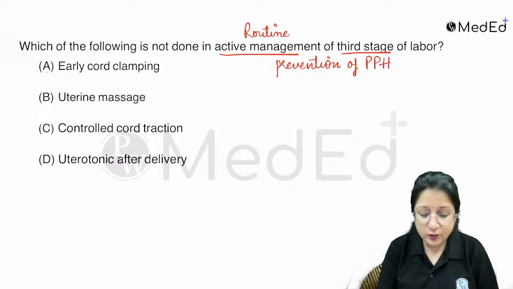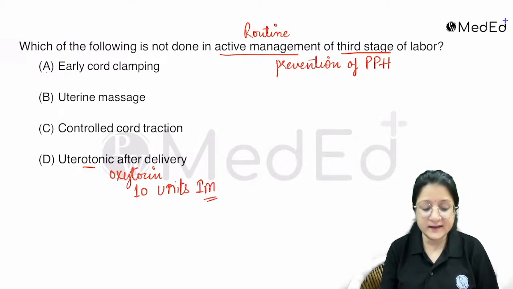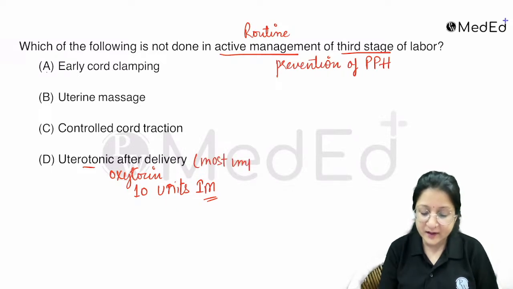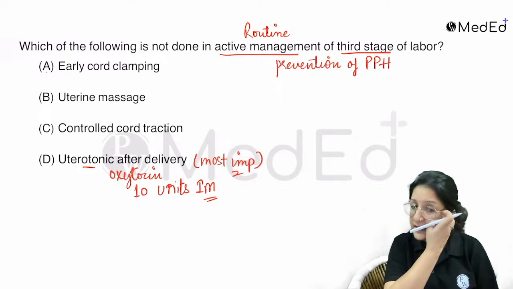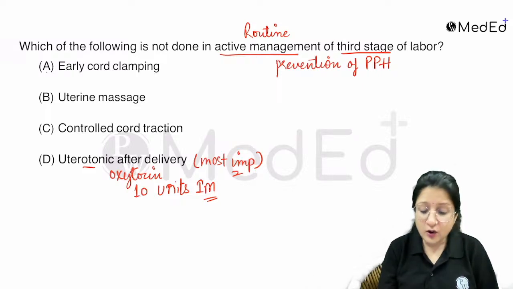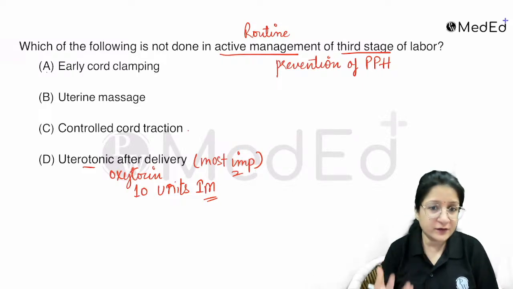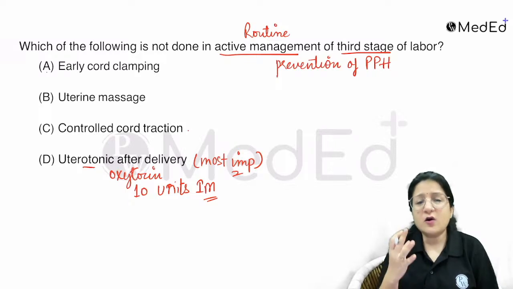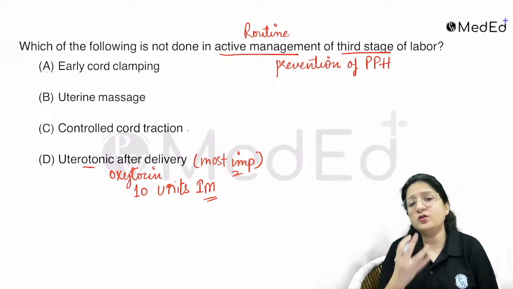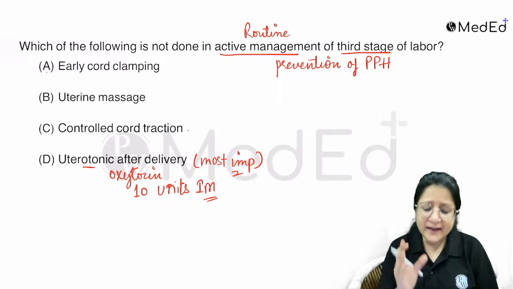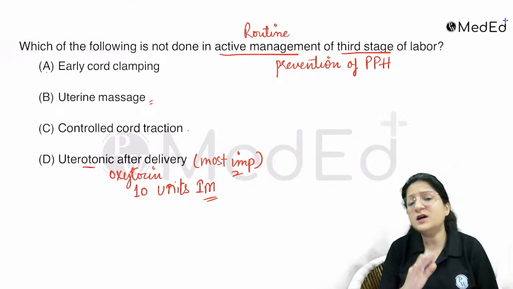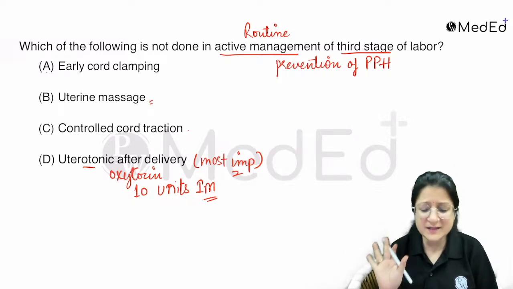So you know that the uterotonic after delivery, the drug of choice is oxytocin, 10 units intramuscular, right, is given as soon as the delivery of the baby. This is the most important step, okay, the uterotonic part, right? So that is done. Controlled cord traction is done as a method for delivery of placenta. Ideally, according to WHO, it is intermittent uterine tone assessment, but yes, uterine massage is according to the Government of India recommendation. So uterine massage fits.